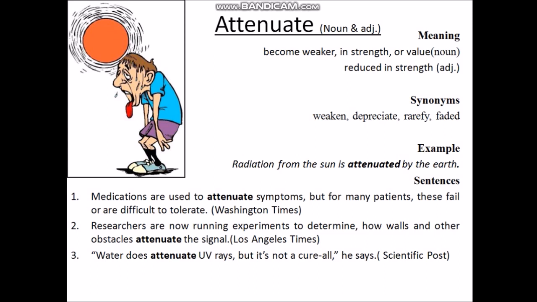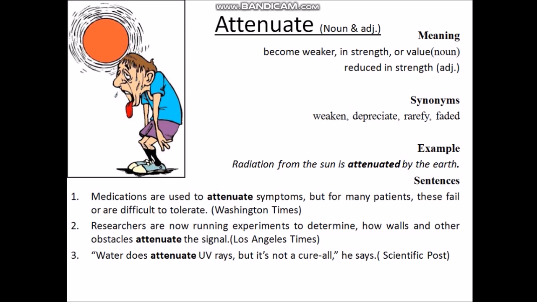So now move on to the sentences. The first sentence is: medications are used to attenuate symptoms, but for many patients this fails or is difficult to tolerate. That means giving medicine is used to decrease or reduce the symptoms, but for many patients this system is not going to be applicable. This is difficult to tolerate for them.